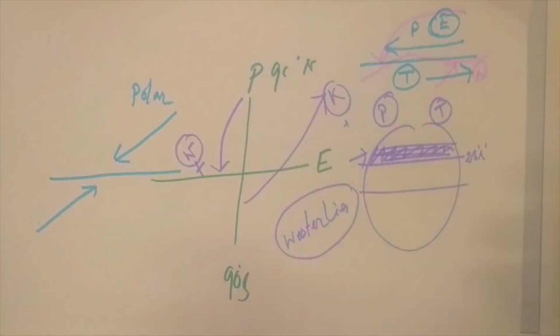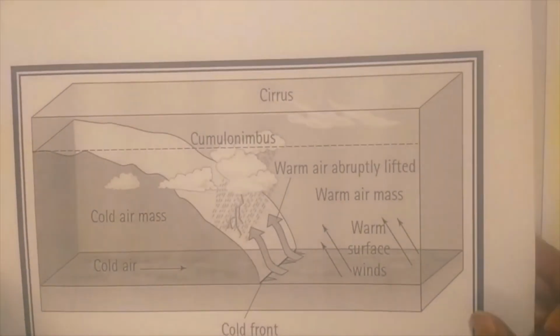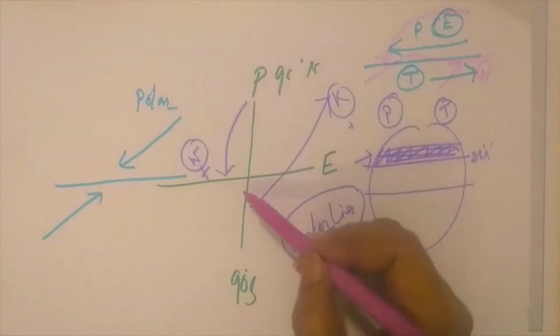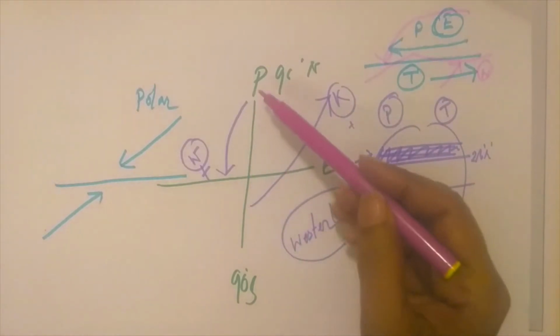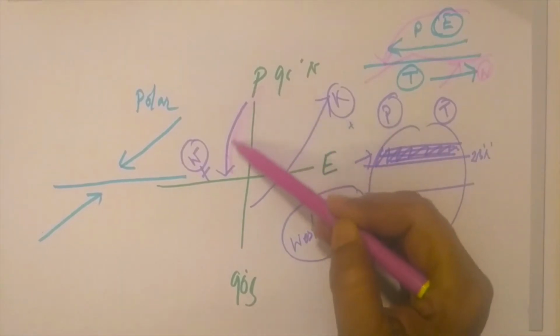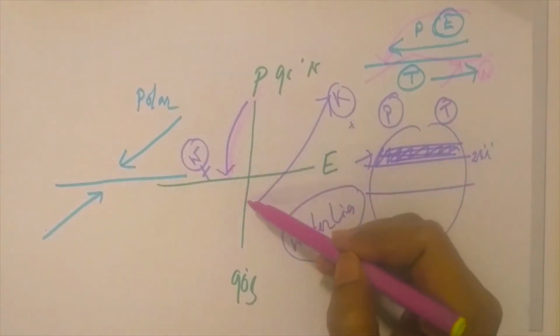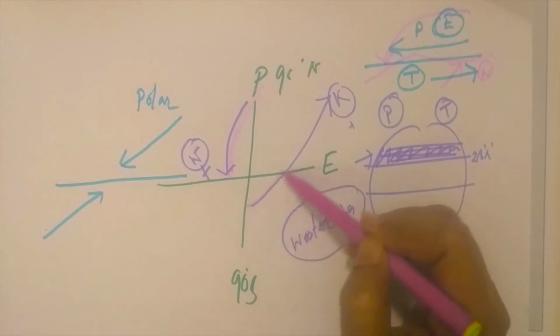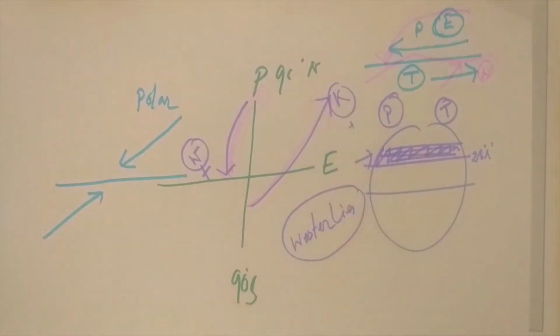And we are all familiar with the six stages of the temperate cyclone. The temperate cyclone is directly related to air masses. Another thing is the latitudinal heat balance: cold air masses come from the pole to the equator, and warm air masses move from the equator to the pole. This maintains the latitudinal heat balance, and the planetary wind belt helps to manage the terrestrial heat balance of the planet.